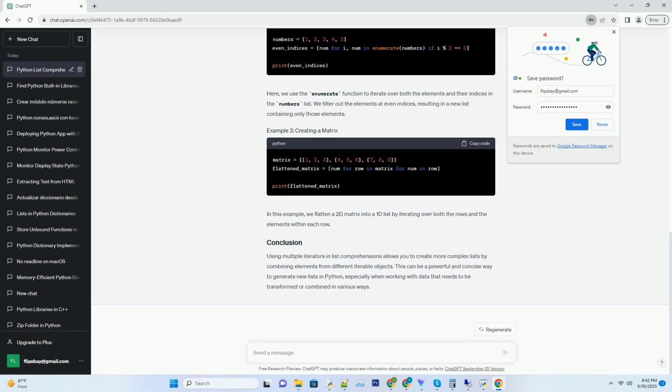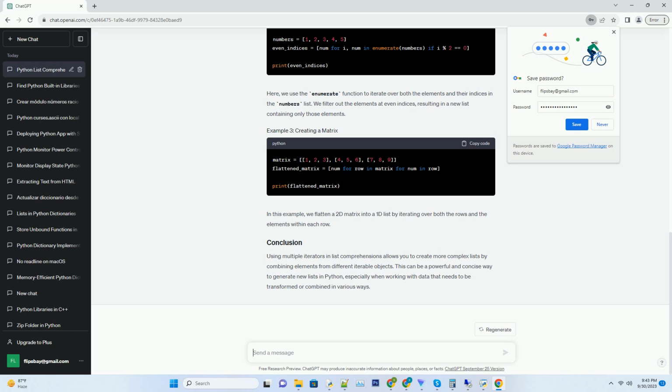list2. Here, we use the enumerate function to iterate over both the elements and their indices in the numbers list. We filter out the elements at even indices, resulting in a new list containing only those elements. In this example, we flatten a 2D matrix into a 1D list by iterating over both the rows and the elements within each row. Using multiple iterators in list comprehensions allows you to create more complex lists by combining elements